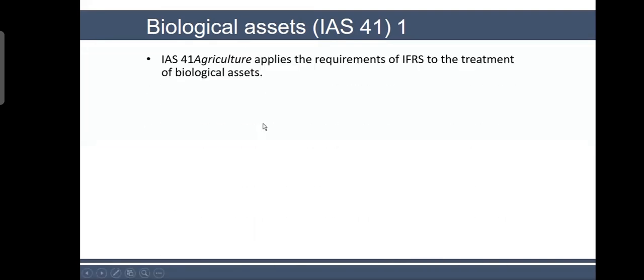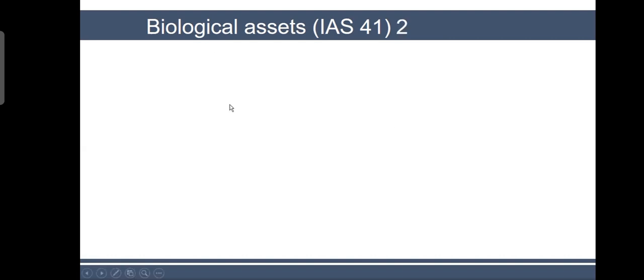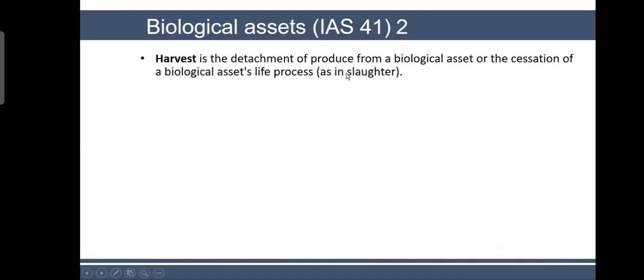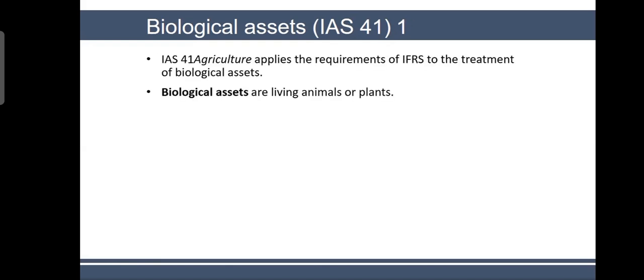So let's discuss IAS 41 Agriculture. It applies the requirements of IFRS to the treatment of biological assets. And biological assets are living animals or plants. So you need to understand the definitions carefully. Harvest is the detachment of produce from a biological asset or the cessation of a biological asset's life process, as in slaughter. So like I told you, just be careful with the terminology. There is not going to be a very significant part of the exam from here.